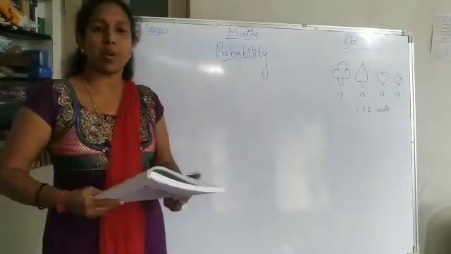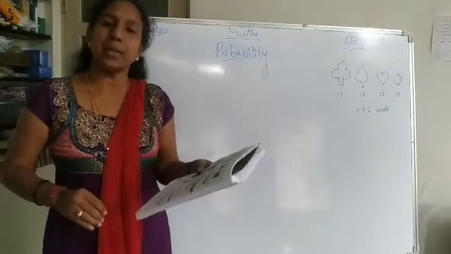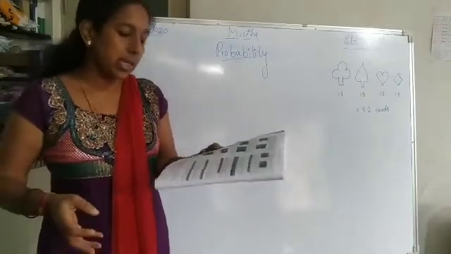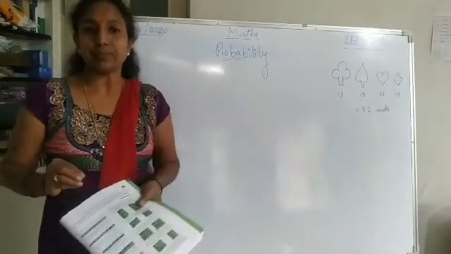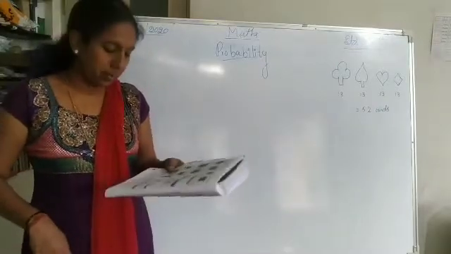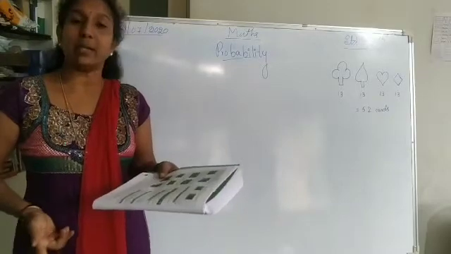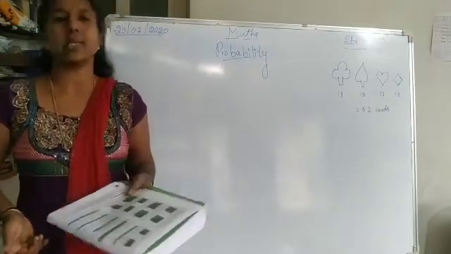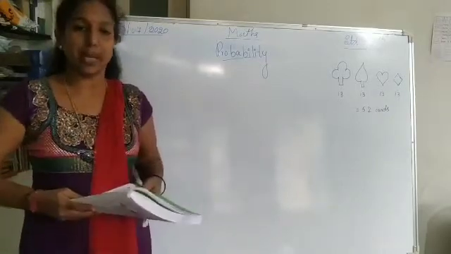What is the meaning of probability? Probability is one of the theories. It is an important branch of mathematics. It is applicable to mathematical, physical, medical, biological and social sciences. In many places we will apply it.